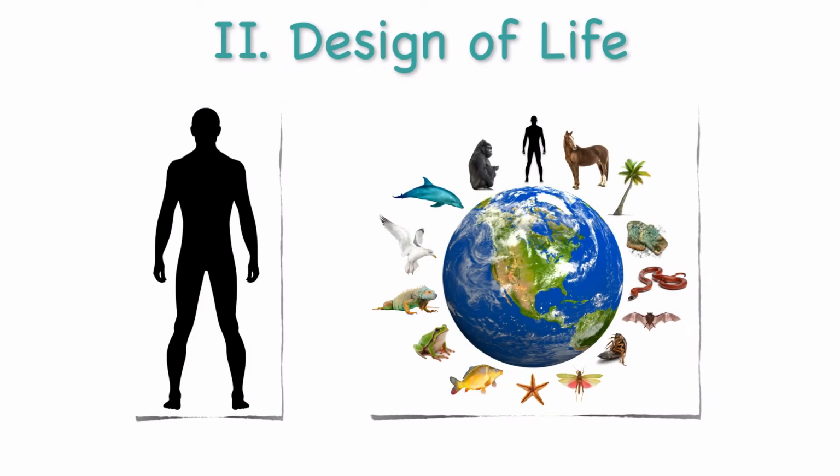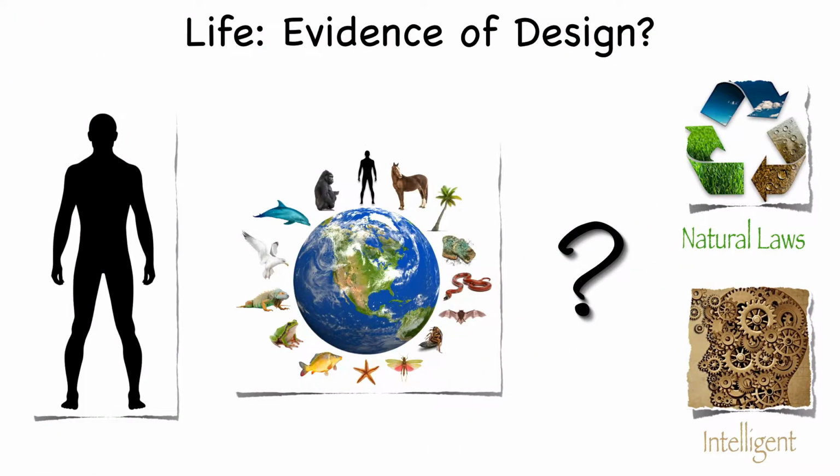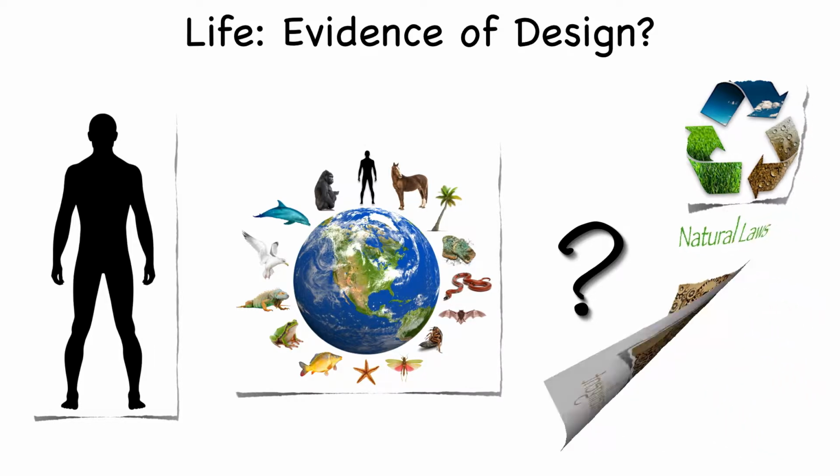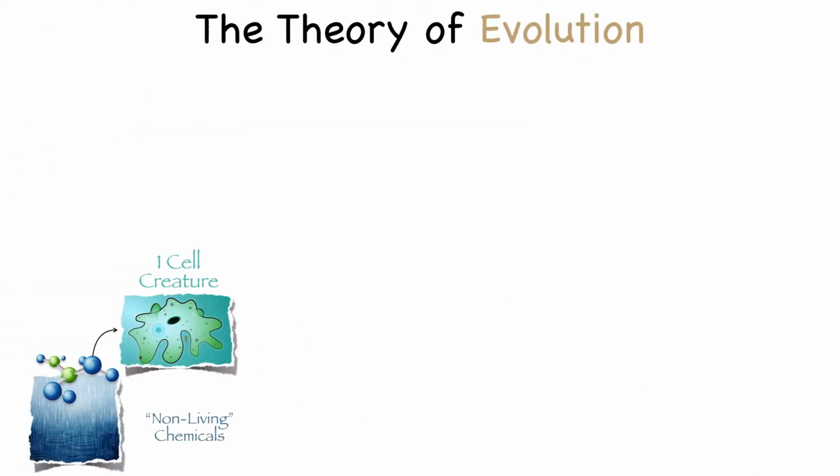Okay, let's get started now with the teleological argument for the design of life. As we do, we're going to ask ourselves, what caused life to begin on planet Earth? Was life caused by an intelligent being, or was life caused by nature and natural laws at work? Many today believe that all living things on our planet are the result of natural laws. This, of course, is the theory of evolution. Believers in this theory are often called Darwinists.